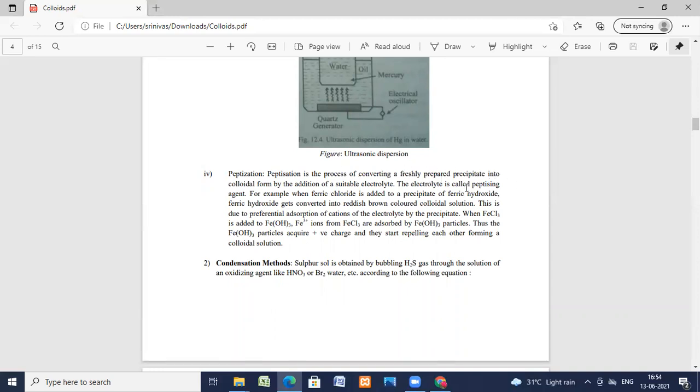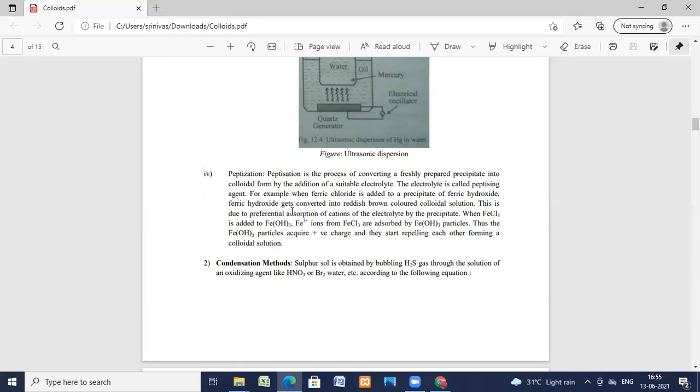A freshly prepared precipitate converts to a solid mass. And by addition of the peptizing agent, a suitable electrolyte, the colloid solution can be prepared. The electrolyte is called the peptizing agent. Ferric chloride is added to the precipitate of ferric hydroxide. Ferric hydroxide is converted into a reddish brown colored colloidal solution.